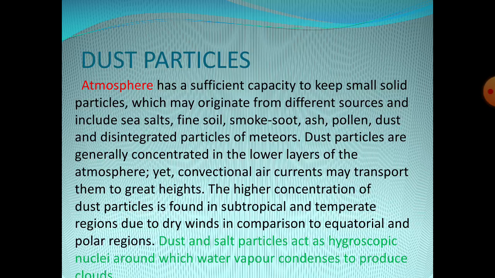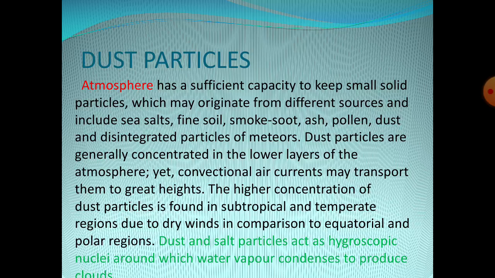Next, coming to dust particles. There are many dust particles present in the atmosphere. They play a very important role in the formation of clouds. The dust particles have different sources, including sea salt, fine soil, smoke soot, ash, pollen, dust and disintegrated particles of meteors.